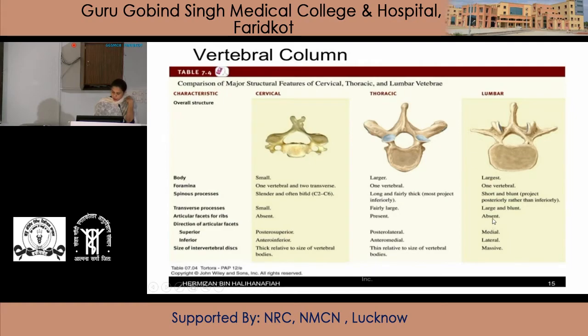Articular facet for ribs absent, and the direction of the superior articular facet is medial, and the articular facet on the inferior articular process is directed laterally, and the size of the intervertebral disc is massive. This is the cervical vertebra, which has foramen transversarium in the transverse processes, and these are the thoracic vertebrae, having a facet on the body for the attachment of the rib.